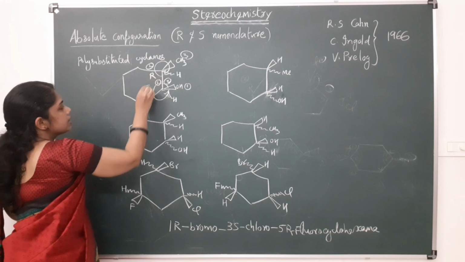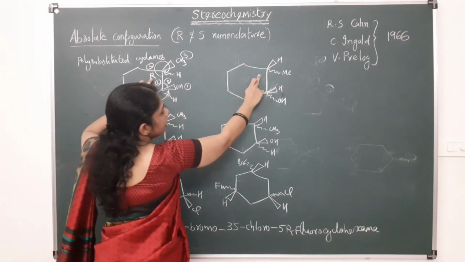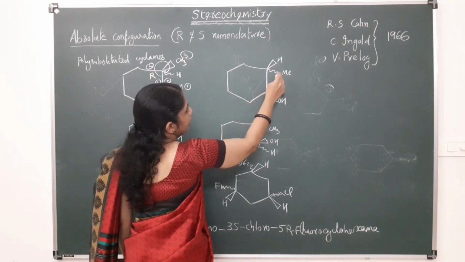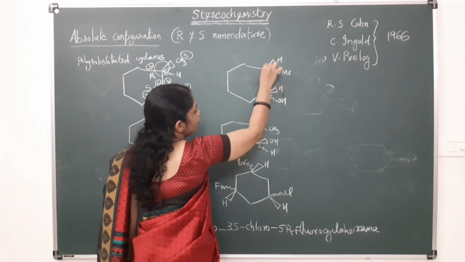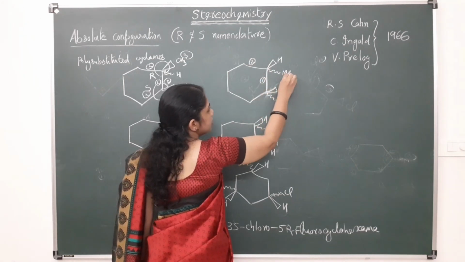So this is R and this is S. If we take the mirror image, instead of R here, it will be S, because for this carbon, this will get the first priority, second priority, and this is the third priority.